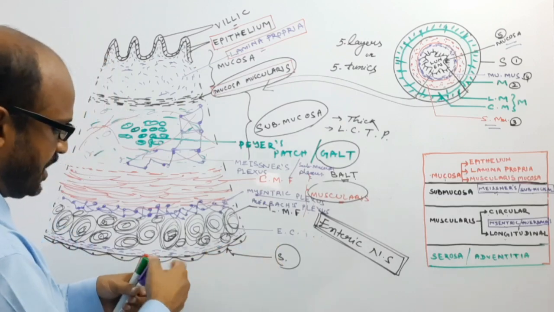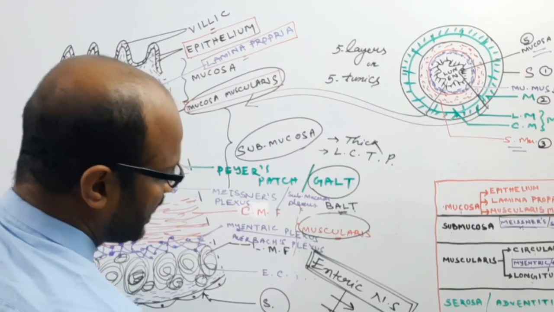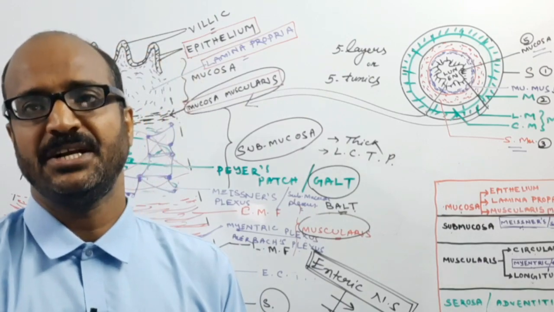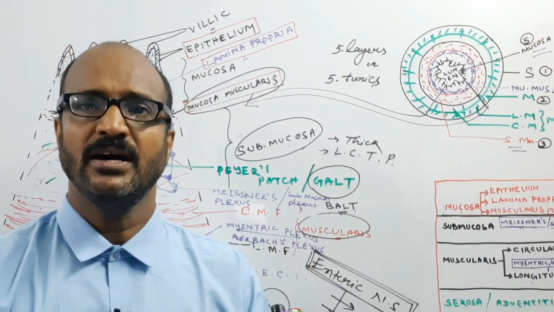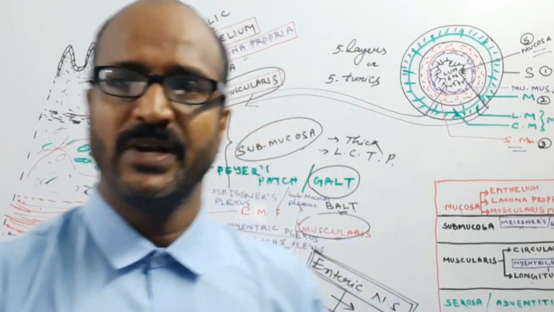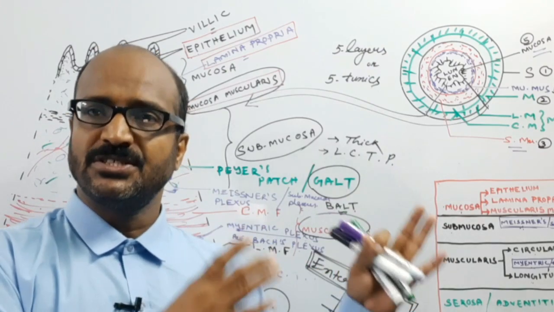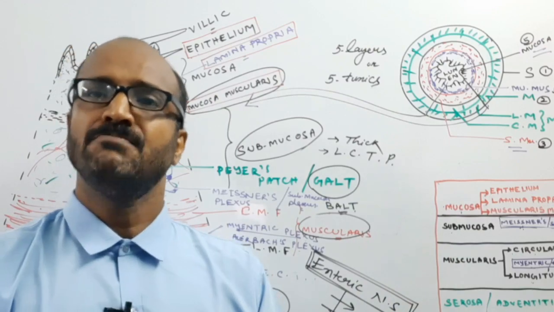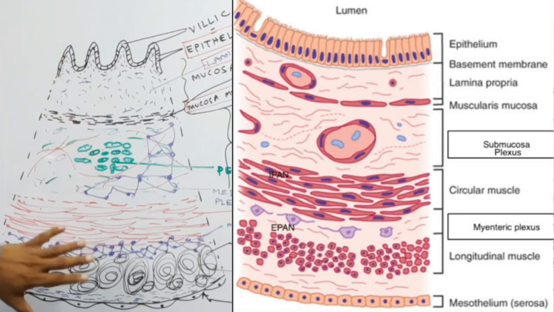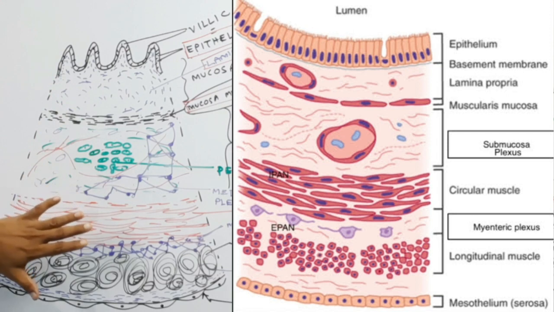Okay, so these are the two parts of the enteric nervous system. In the enteric nervous system there is a supply of both sympathetic nerve fiber and parasympathetic nerve fiber. So it means that our alimentary canal is supplied with sympathetic nerve fiber as well as parasympathetic nerve fiber. We will discuss briefly in the nervous system what is the meaning of sympathetic and parasympathetic nervous system. So this is the whole histology of the alimentary canal, and there are some important things,